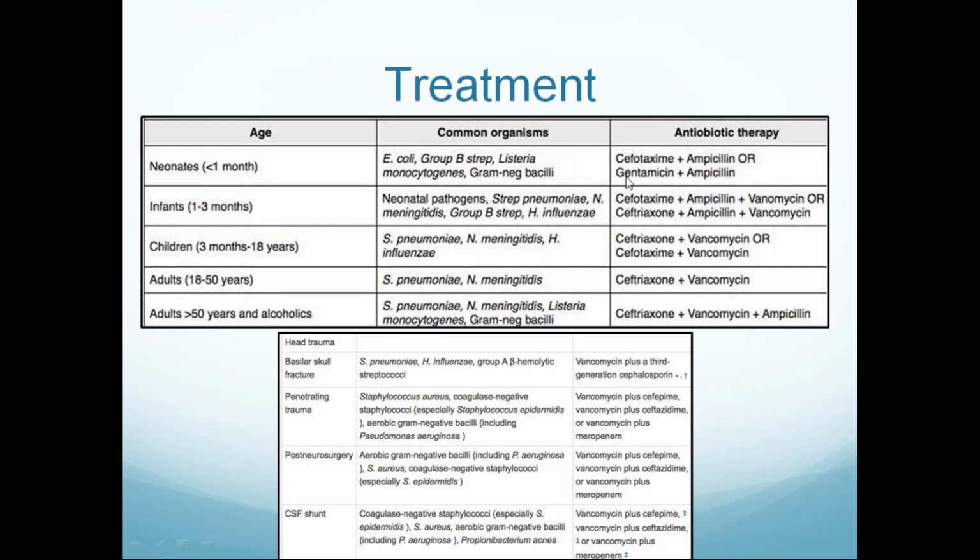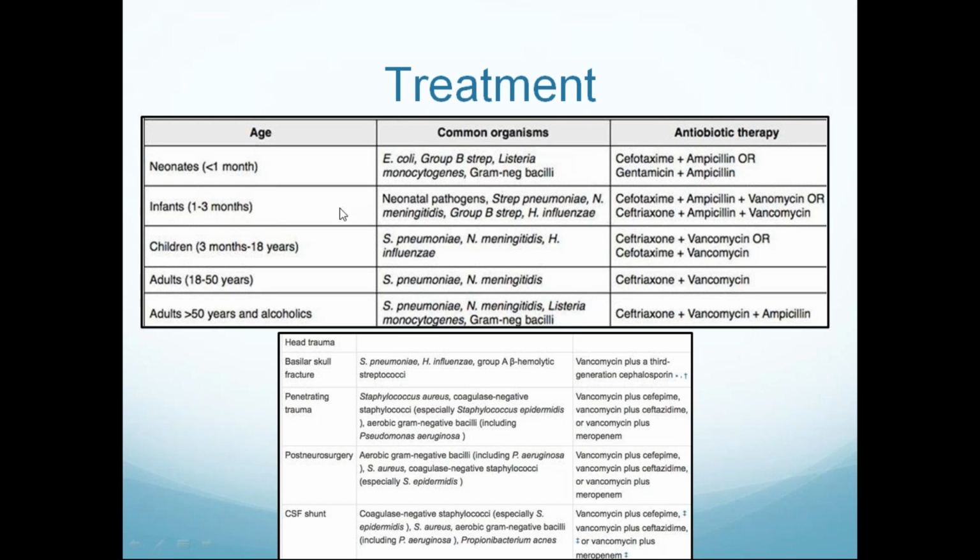The treatment algorithm for patients with meningitis is third generation cephalosporins. For most patients we have to give third generation cephalosporins like ceftriaxone 1 gram 12th hourly. For babies or neonates less than 1 month, the drug of choice is cefotaxime plus ampicillin.